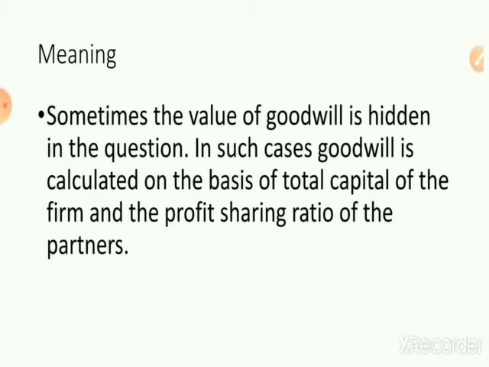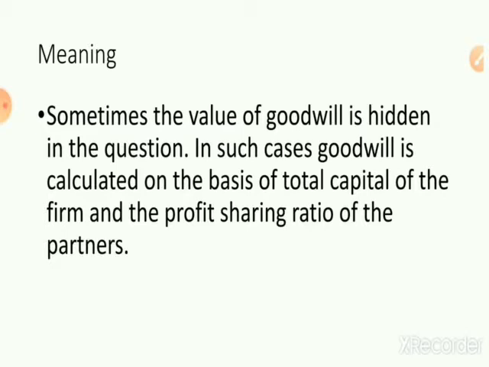Only the capital of old partners and the new partner's capital will be there, the profit share the new partner is getting will be given, and the old partners' ratio will also be there. From these details, if only capital or other details are given, how to calculate the value of goodwill, that we are going to study. Hidden means it is not directly given in the question, that is why it is known as hidden goodwill.